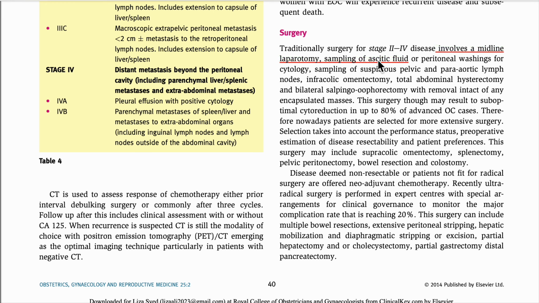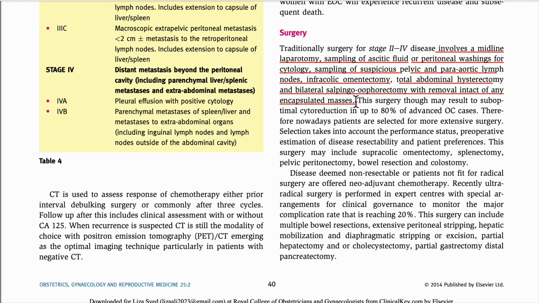So what we will do, laparotomy: first we will take a sample of the ascitic fluid or the peritoneal washing for cytology. We will take samples of the suspicious pelvic and para-aortic lymph nodes. We will do the infracolic omentectomy, and then we can do the total abdominal hysterectomy and BSO with removal of the intact, encapsulated mass.